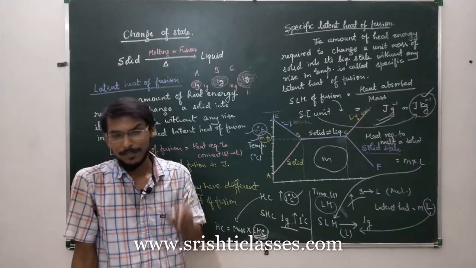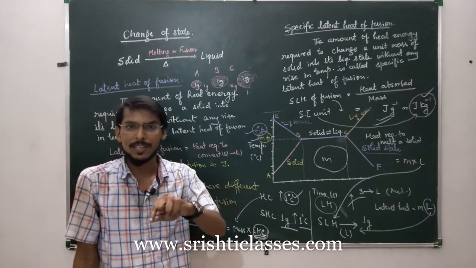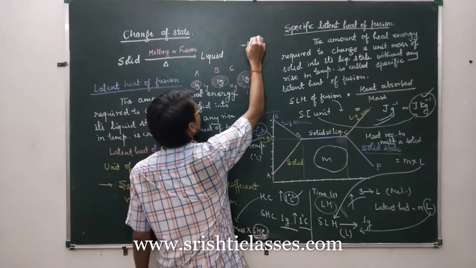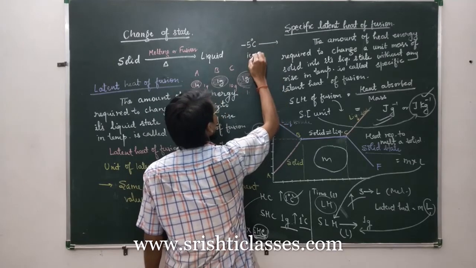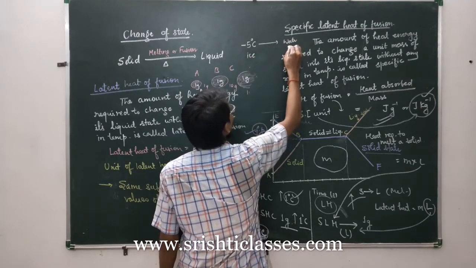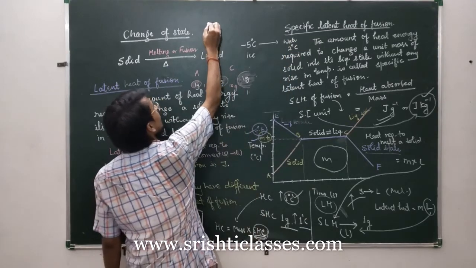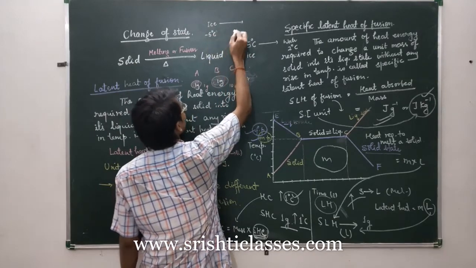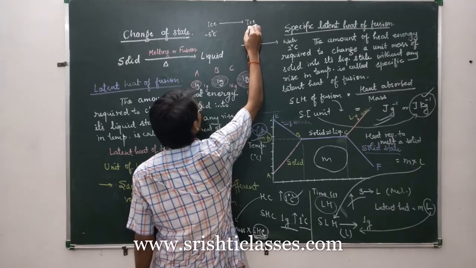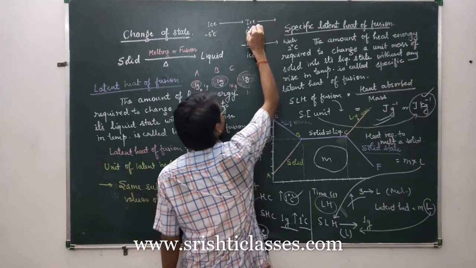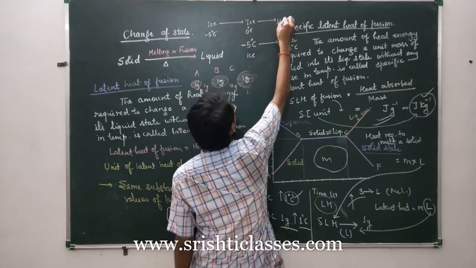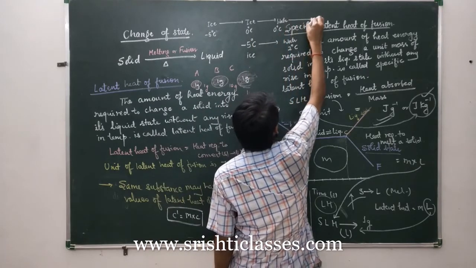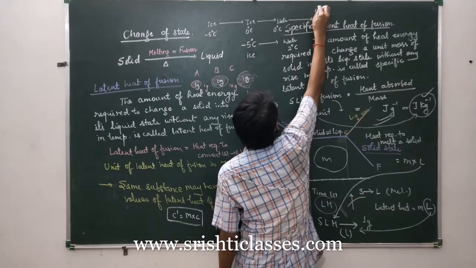But if it has been mentioned that there is a change in state during the rise in temperature, as for example, ice is present at -5 degrees Celsius and it is converted into water at 5 degrees Celsius, then you should know that ice is at -5 degrees Celsius. So first of all, when you heat, you will get ice at 0 degrees Celsius. After that, when you heat, this ice will get converted into water without any increase in temperature. And finally, when you heat, this water will gain a temperature of 5 degrees Celsius.